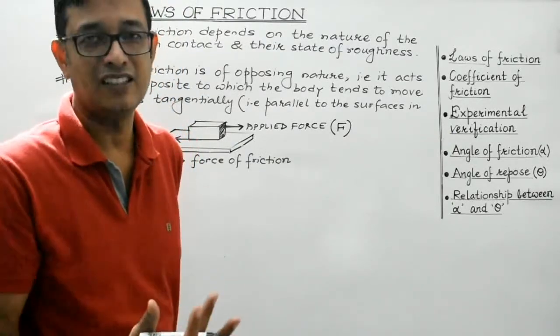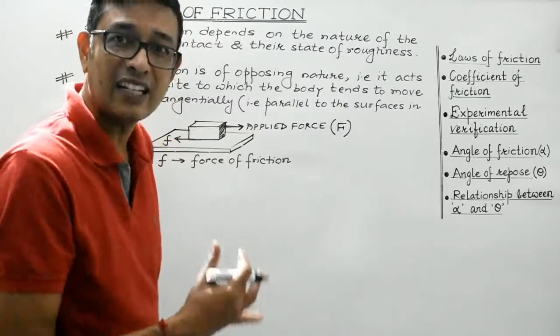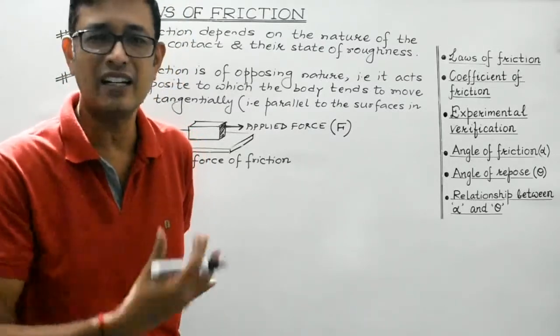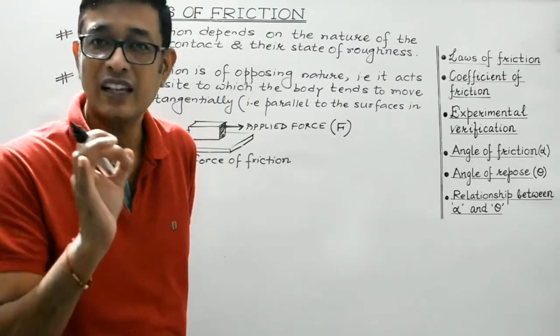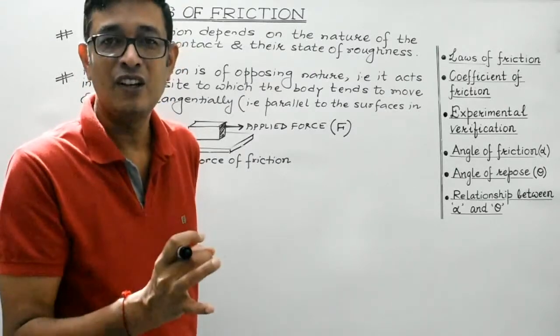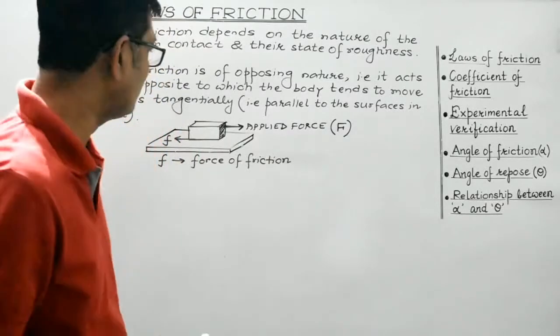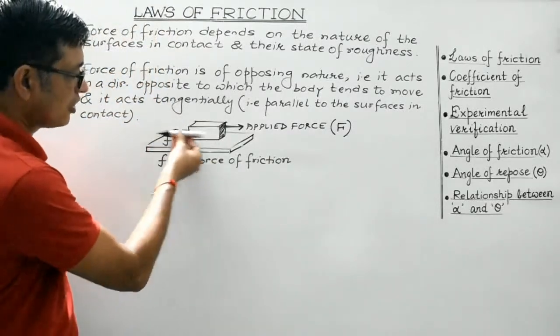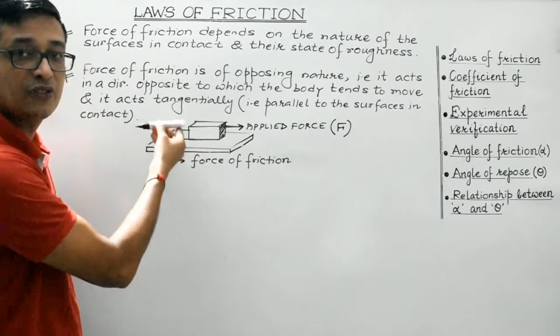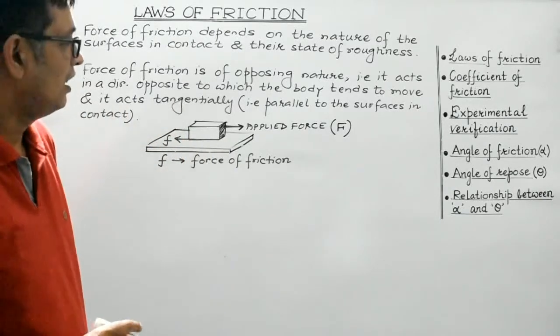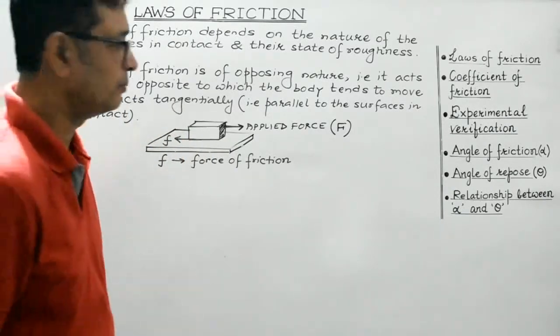But in both the cases, whether we are talking about static friction, limiting static friction, or kinetic friction, it always acts in a direction opposite to which the body tends to move. And another point to be noted is that it always acts tangential, that is parallel to the surfaces in contact, right? I'll elaborate with the help of another example.